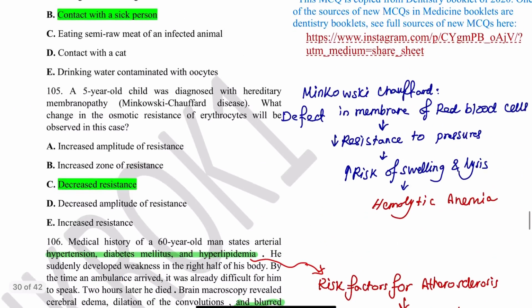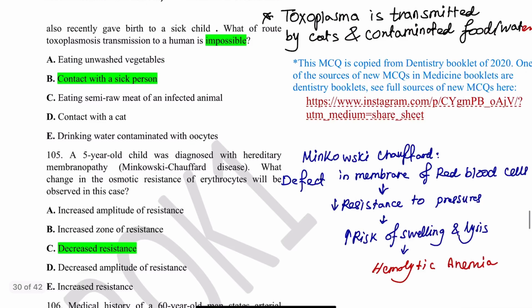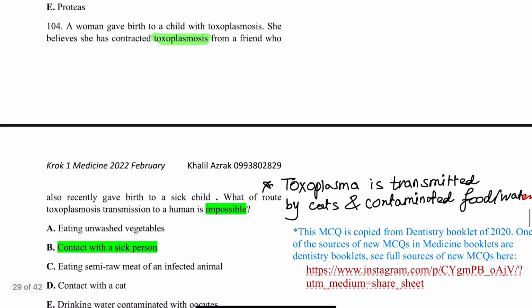So here this question, okay, this one: a woman gave birth to a child with toxoplasmosis. She believes that she has contracted toxoplasmosis from a friend who also recently gave birth to a sick child. What route of toxoplasmosis transmission to a human is impossible? So toxoplasmosis is a parasitic disease, protozoa.